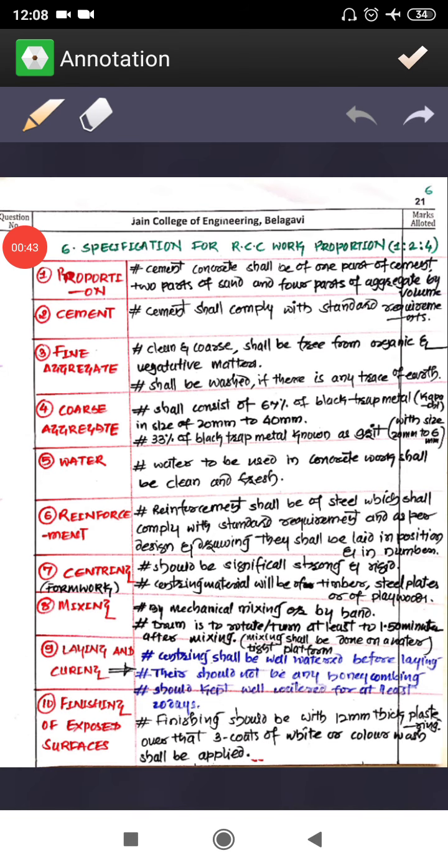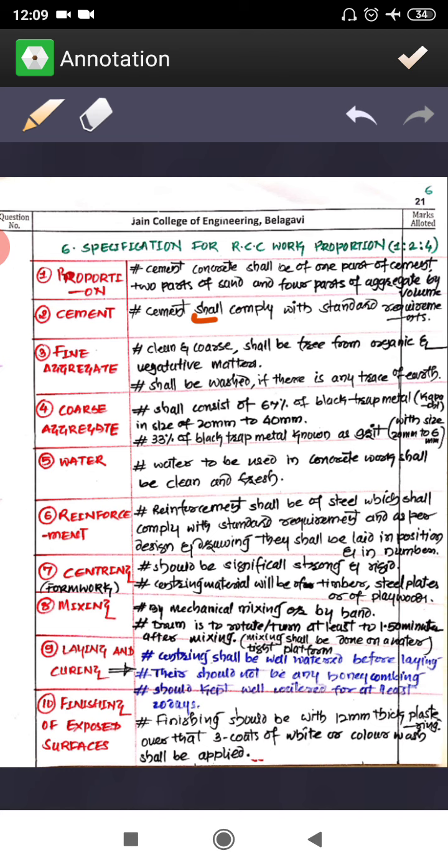Here the proportion, whatever proportion is given, 1 is to 2 is to 4, you'll be having 1 part cement, 2 parts sand and 4 parts coarse aggregate. And the cement you'll be using should meet all the standard requirements, and it should pass all these tests, field tests as well as lab tests, that also you can write there.